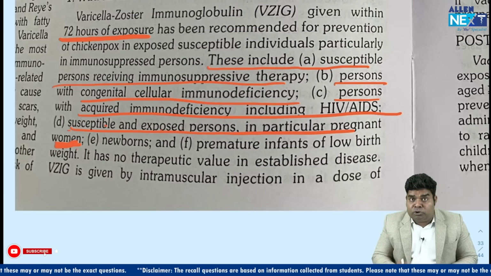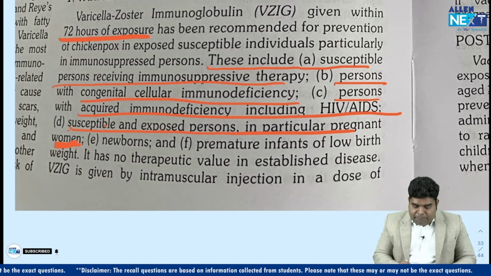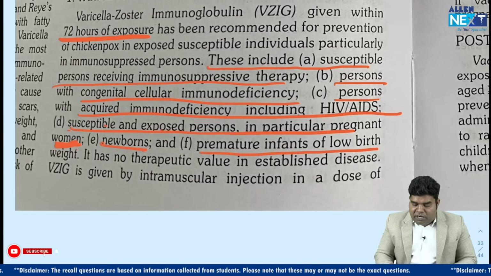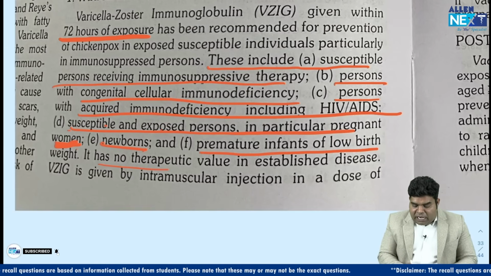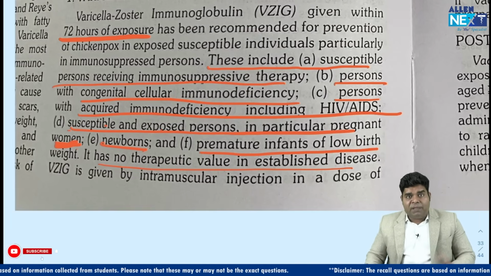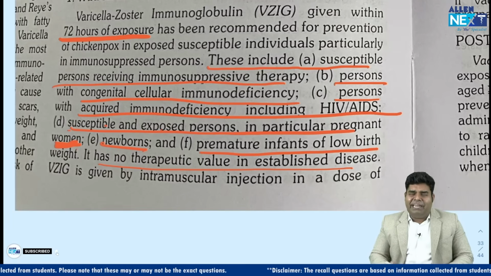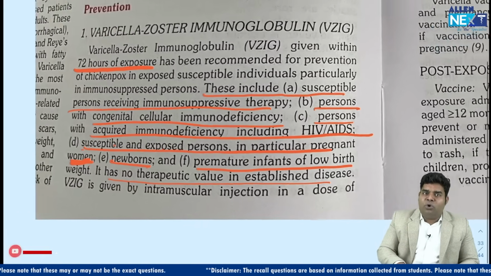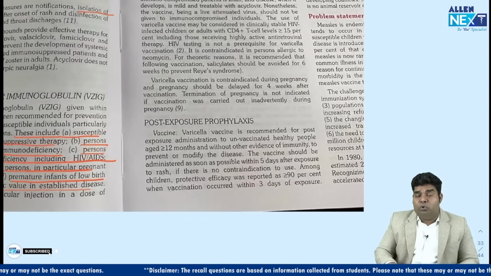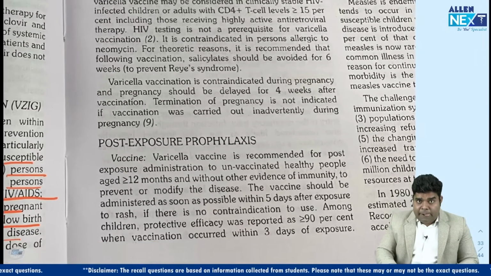Susceptible and exposed both should be there. It's not only exposed. Then newborns should get it, premature infants should get it. It has no therapeutic value in established disease, and we do not give it in adults. So there was no role of giving varicella zoster immunoglobulin to the boys hostel who are adults.